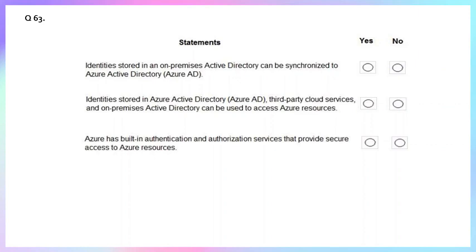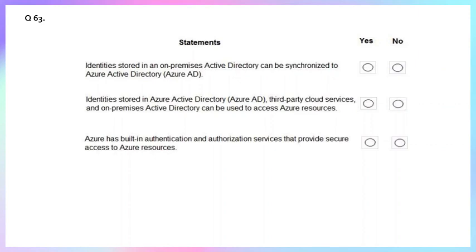On-premises Active Directory identities: this is the first point. Once we synchronize them to Azure AD, these identities are treated as valid users in Azure AD and can be granted access to resources.